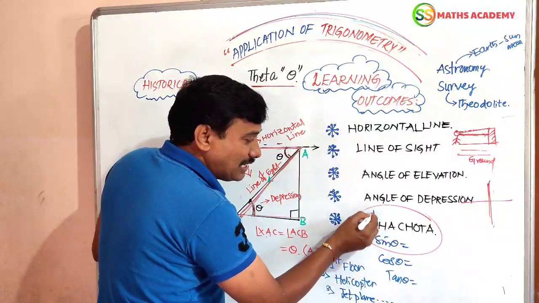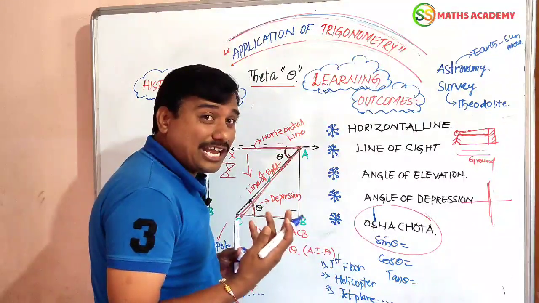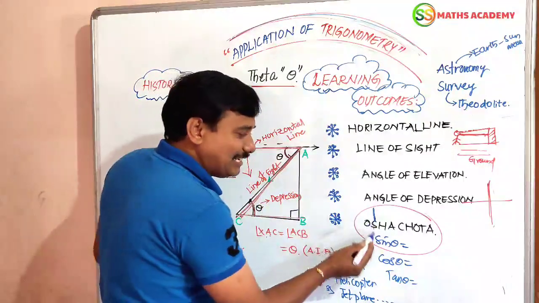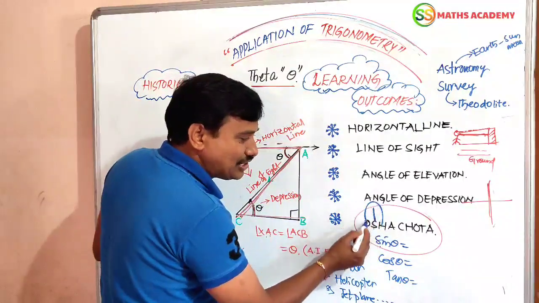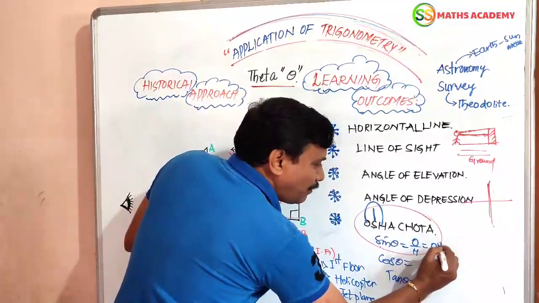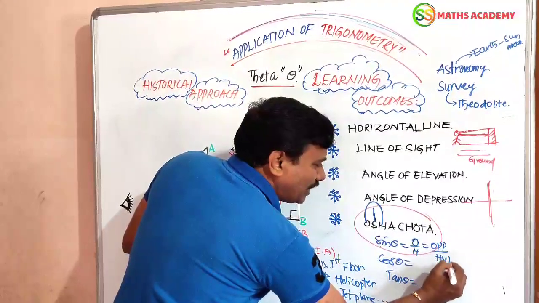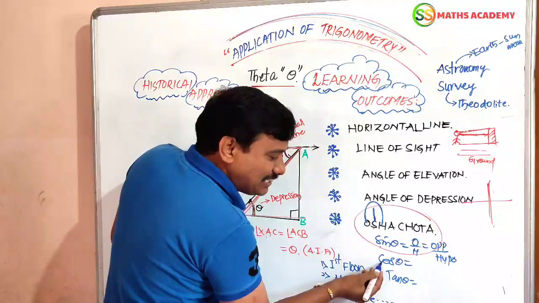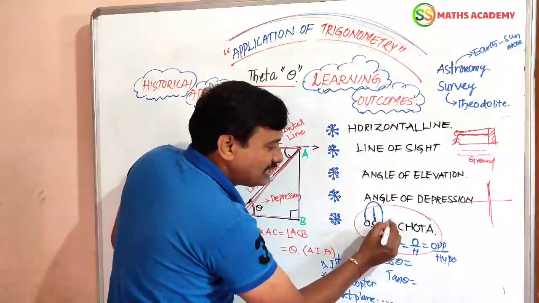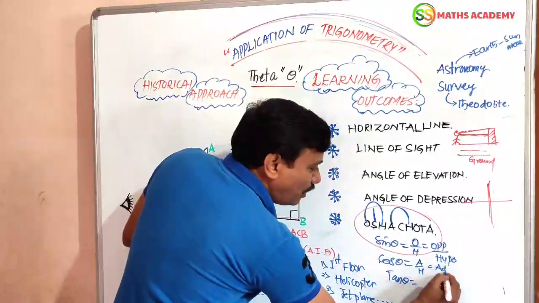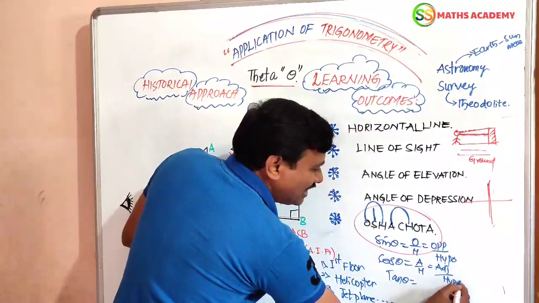Now sine. By using the right angle triangle, sin theta is nothing but O by H, opposite side by hypotenuse. Now cos theta is nothing but A by H, adjacent side by hypotenuse.